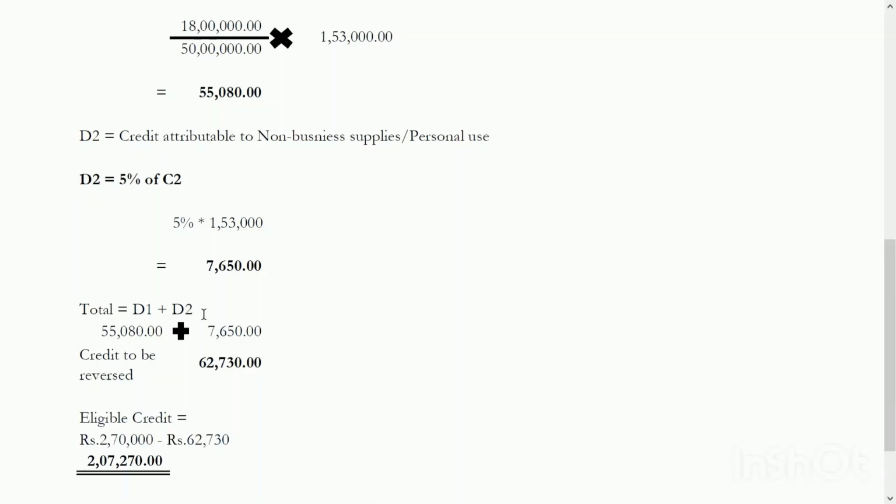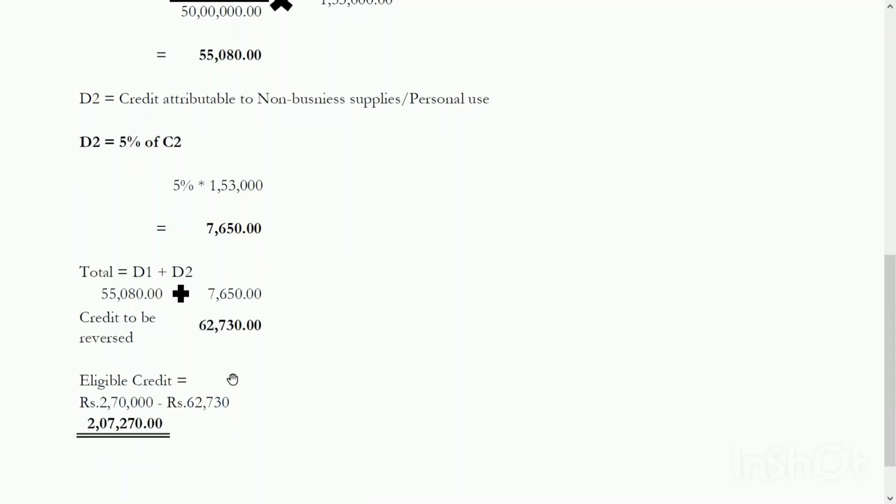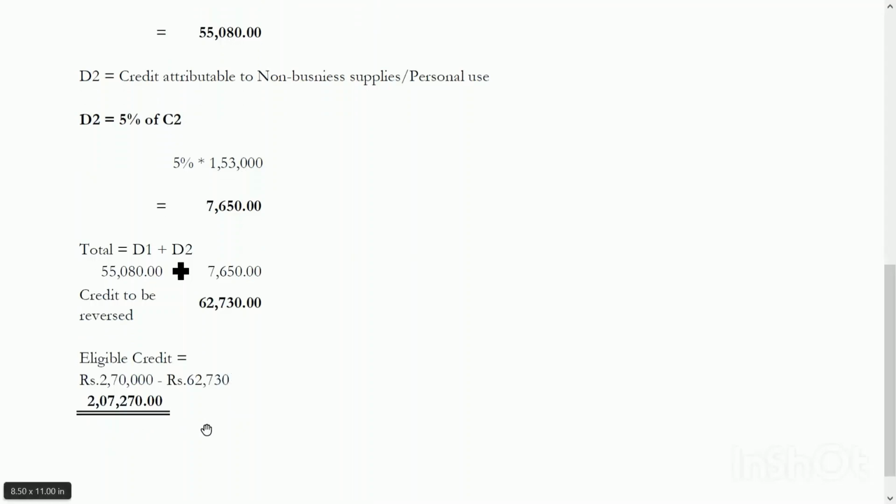Total of D1 and D2, that is total credit attributable to exempted supply and non-business supply, is 62,730. So the eligible credit will be the total credit which we have added to the electronic credit ledger, which is 2,70,000 minus 62,730, that is 2,07,270.